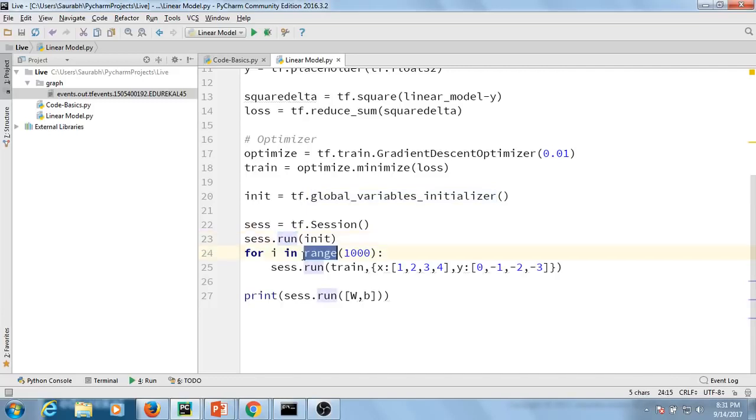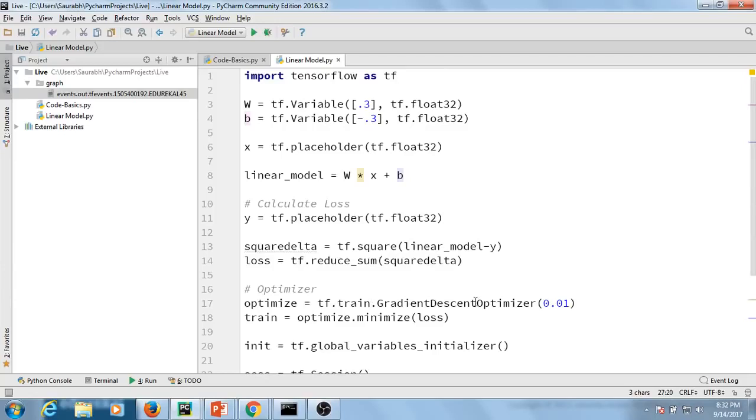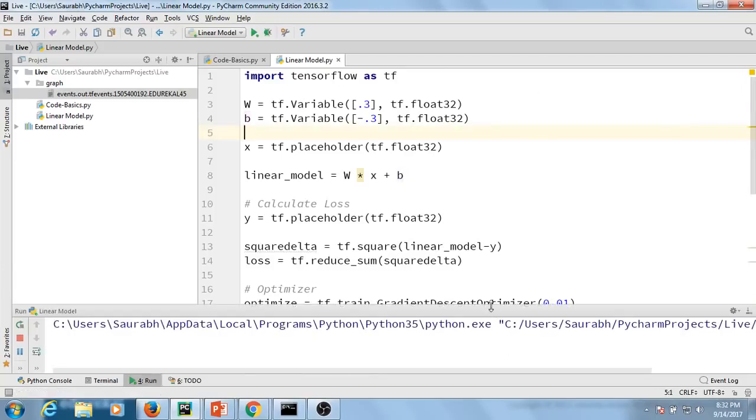And then this i in range 1000 means 1000 times a cycle will run. That means 1000 times our variables will be updated. Then feed in the values of x and y. X is the input, y is the output that we already know. And then we are going to calculate what is the final value of w and b, that is the updated values of w and b. So when we calculated it manually, for w it came as -1, for b it came as +1. So let's see how good our model is and what the value of w and b will be when we run it.